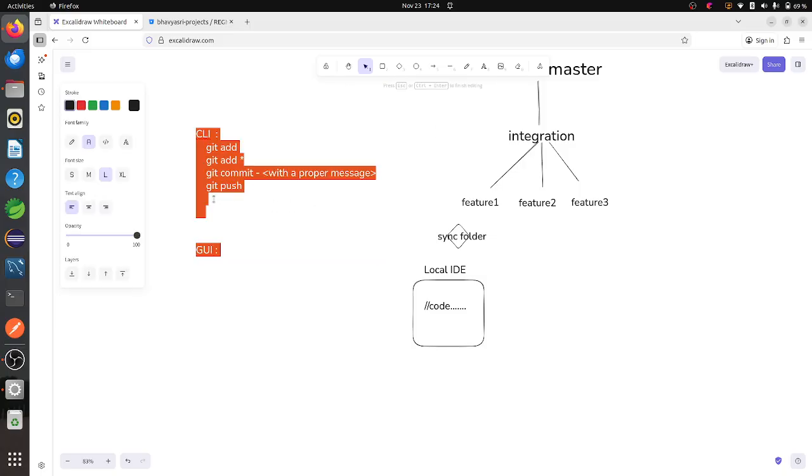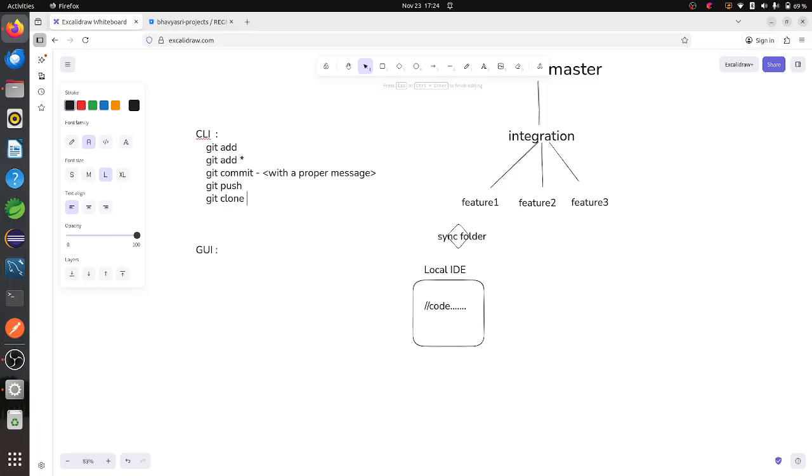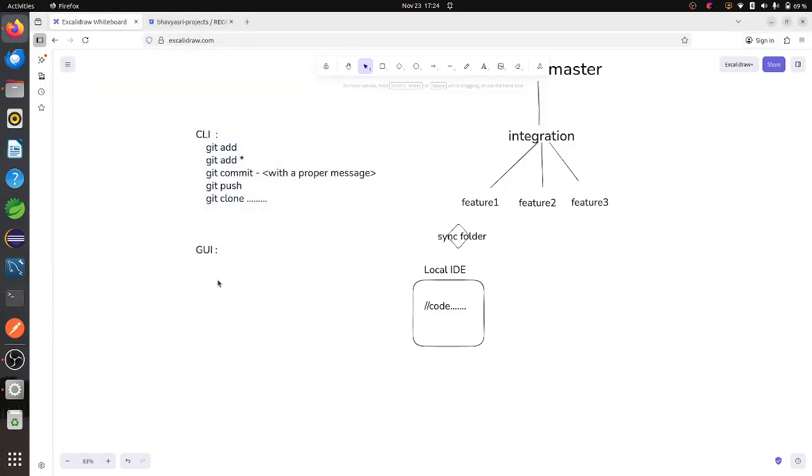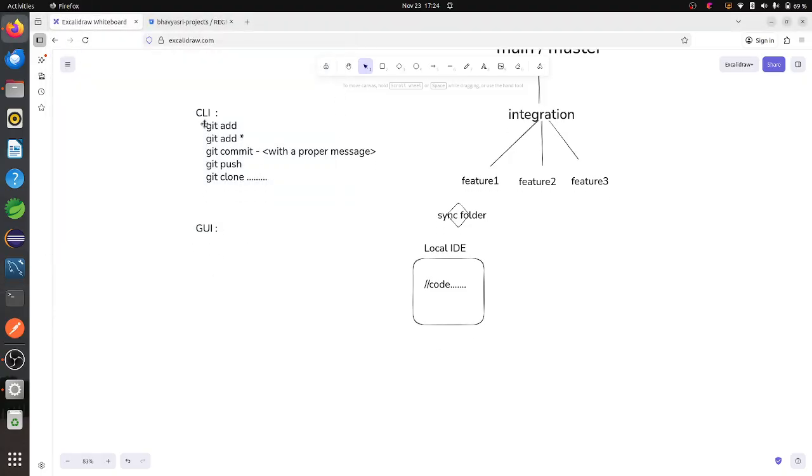To do that, you have to use git clone, and whatever the URL is there, you have to pass that URL here. So you have to write all these commands if you are using the CLI. That means inside this command line, you have to write everything. Then, if you don't want to use it like this, you can use some GUI interface.